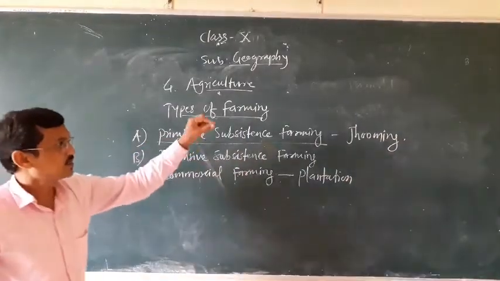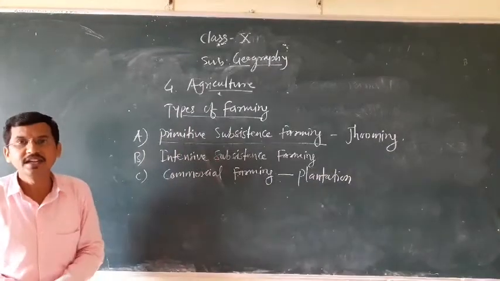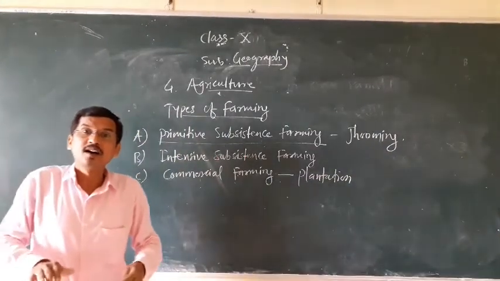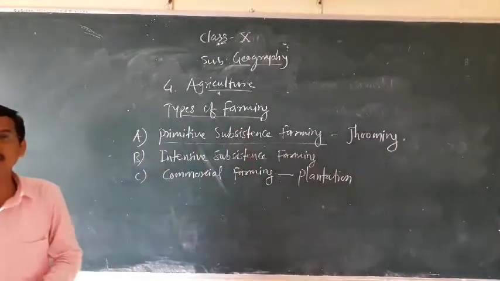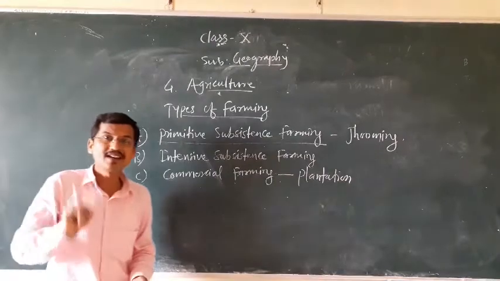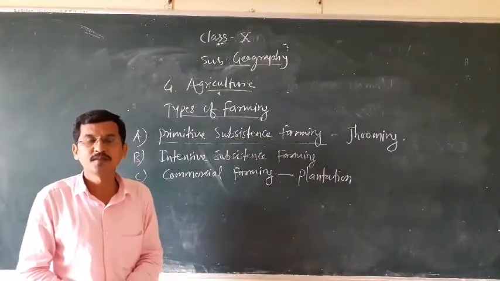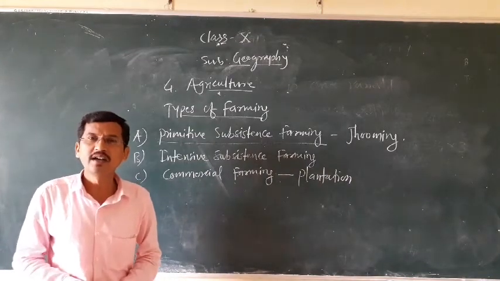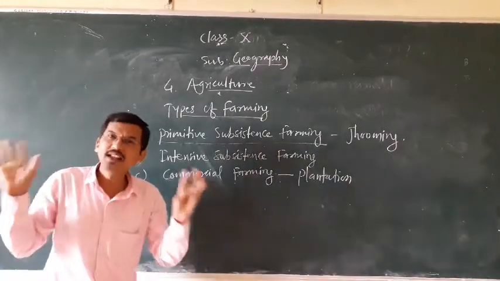This jhuming cultivation or shifting cultivation has different names in different states of the country and different countries in the world. It is not only practiced in India but in other countries in the world also, where tribal people and native people live and they don't have land, they live in forests.